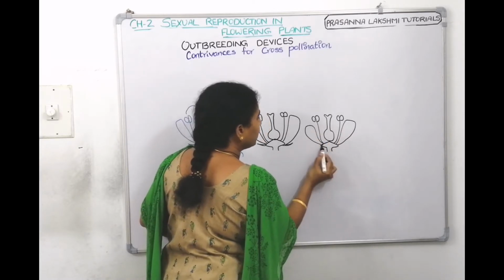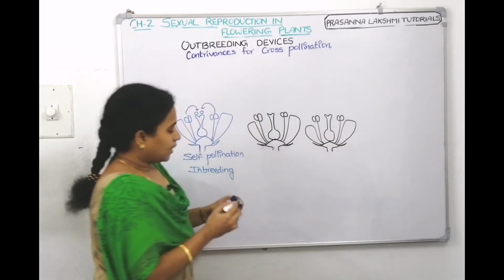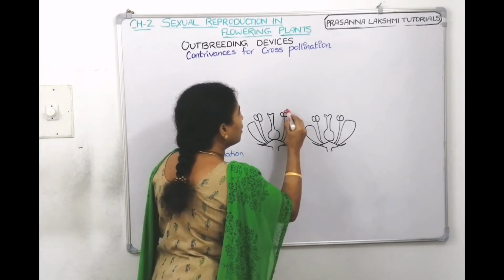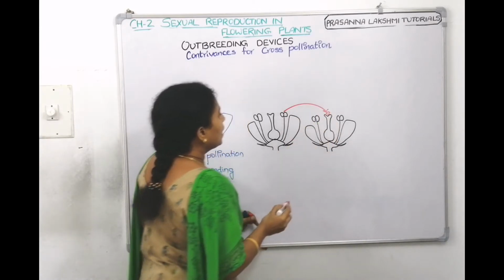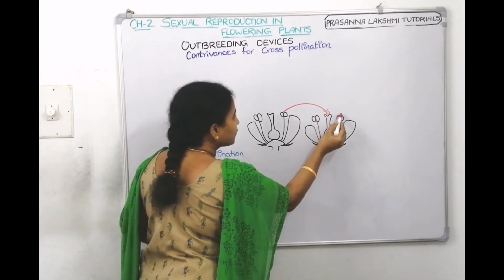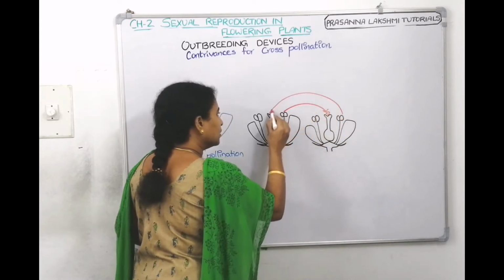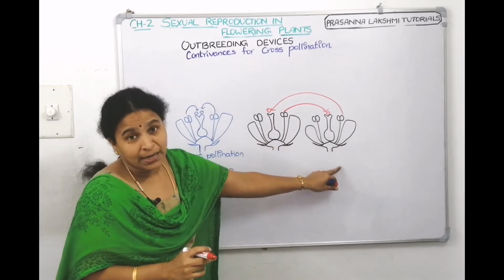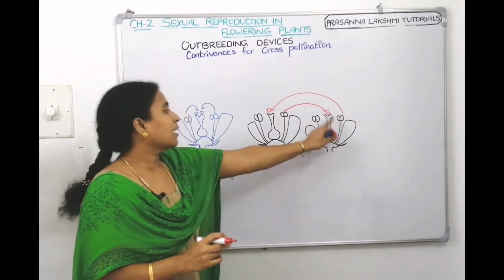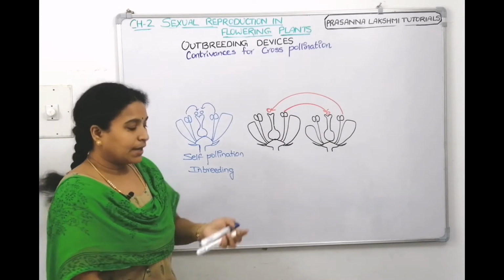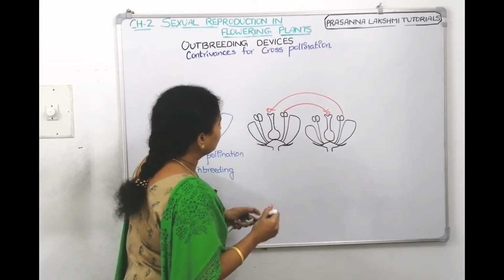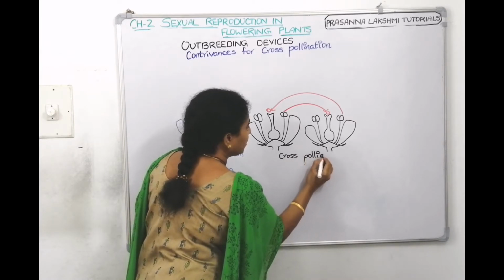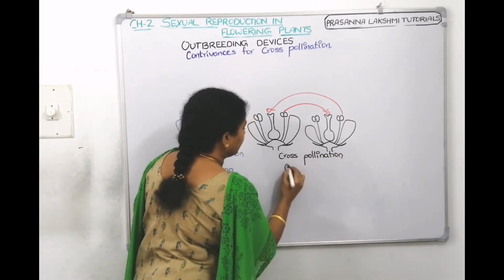Now, if the pollen grains from this flower come and fall on this stigma, and the pollen grains of this flower come and fall on this stigma, these pollens are going on to the other flower and these pollens are coming on to this flower. So, this is called cross-pollination, which is also called outbreeding.